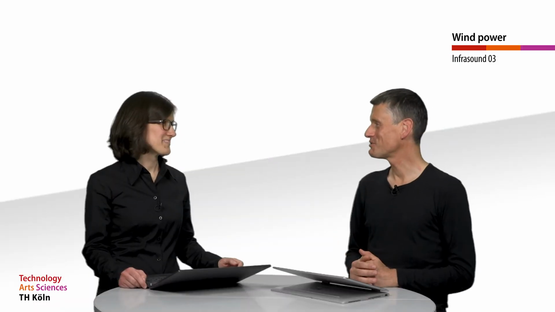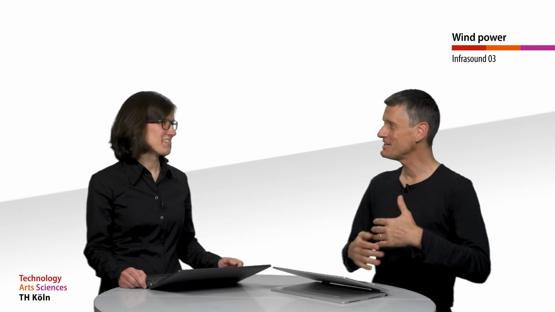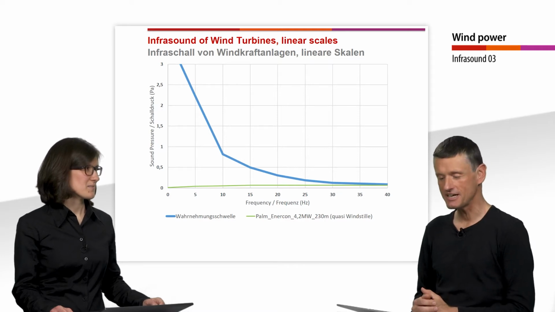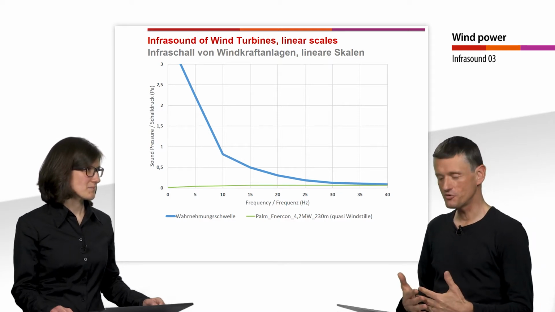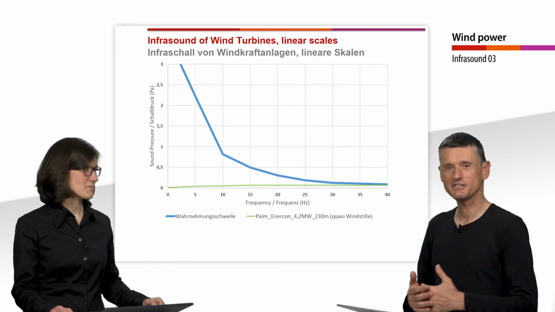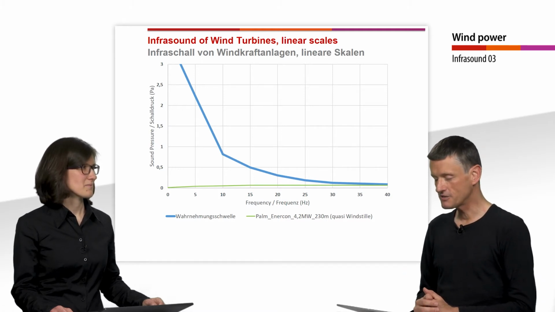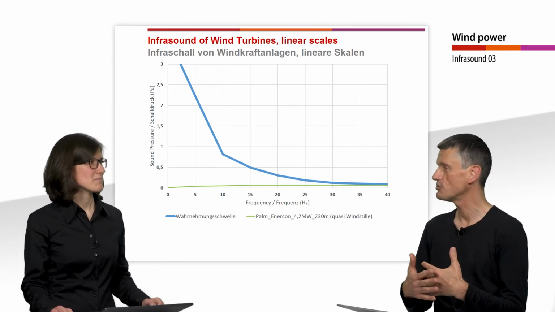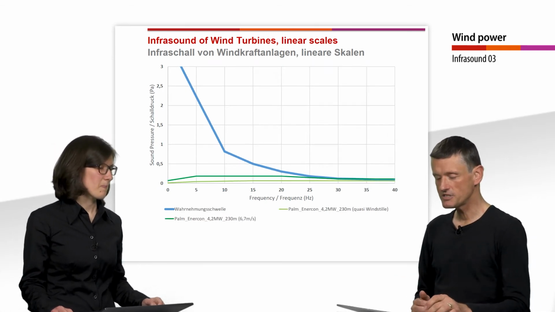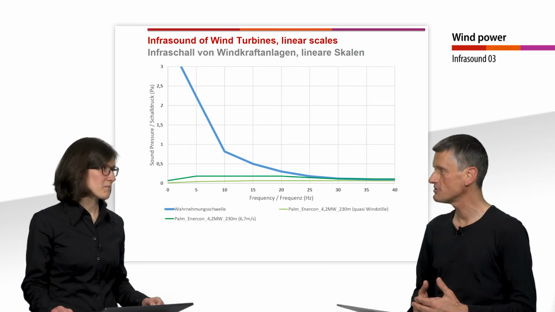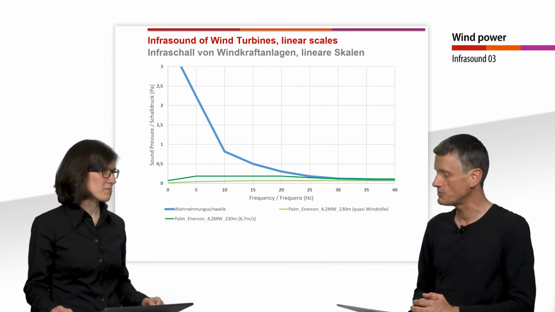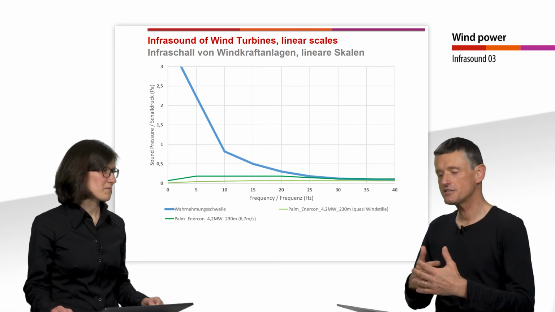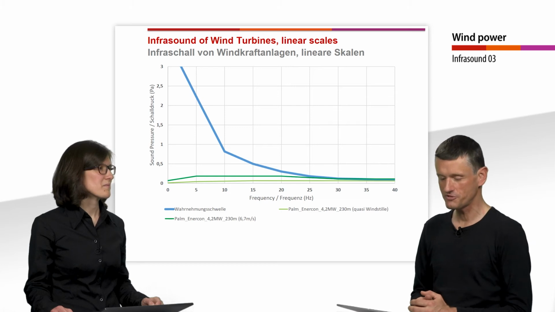I could not resist plotting those curves also on my preferred linear scale, expressing the pressure level in Pascal. What we see here first, in my case the blue line, is the perception threshold. Then in green we have the noise without the wind turbine in operation, so when it's more or less calm. On the next one we see the wind turbine in operation, together with the pressure level of the wind itself at a wind speed of 6.7 meters per second. And we see it is far away from this perception threshold.